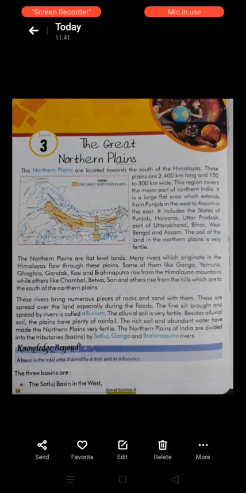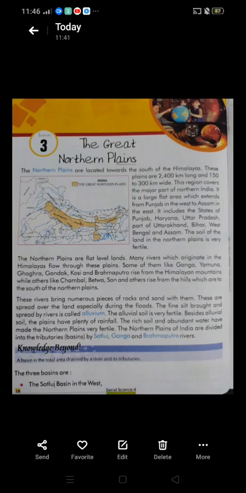This region covers the major part of northern India. Children, this region means area. This area covers the major part. Major means most of the part of northern India. Okay?